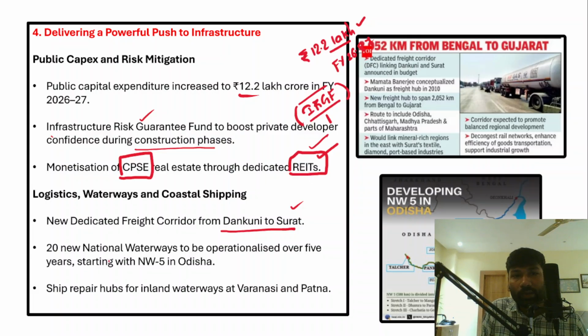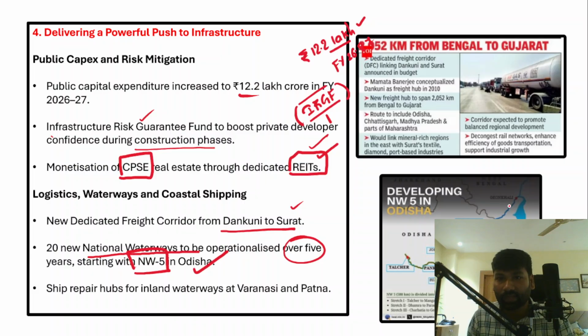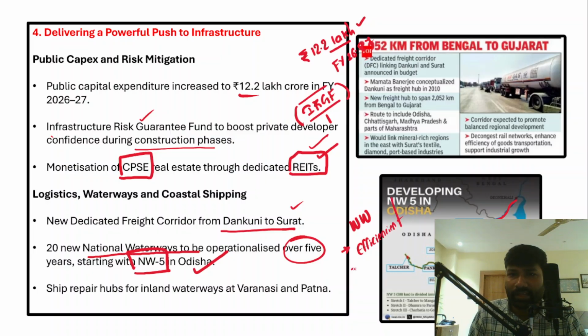So in fact, 20 new national waterways are to be operationalized over 5 years, starting with National Waterway 5, which is located in the state of Odisha. Understand, waterways are very, very important because they are more efficient in carrying goods from one place to another, and they are cost effective, cheap in nature.